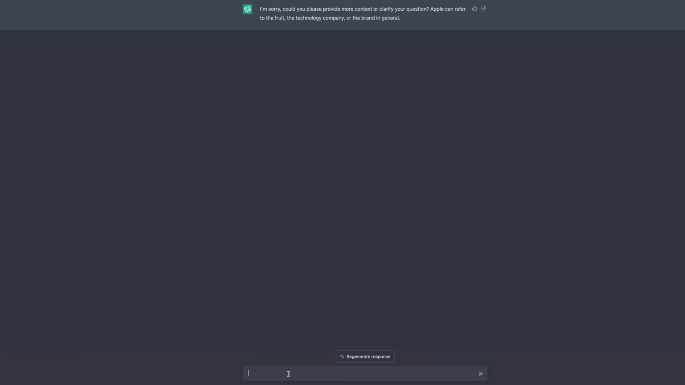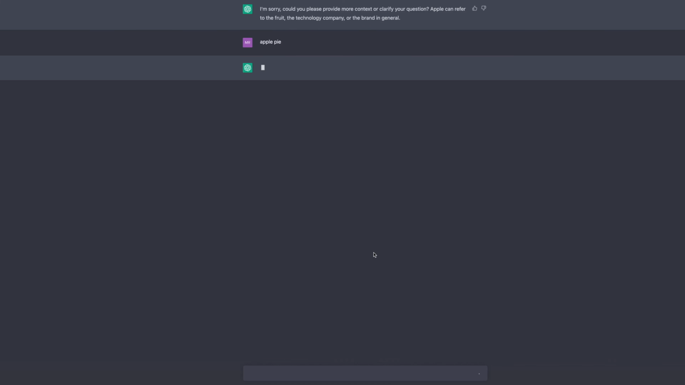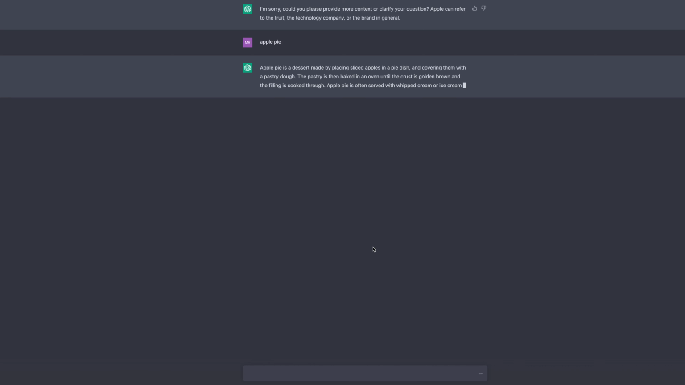Okay, so instead of apple, let's just say I want to make an apple pie. So I'm just going to say apple pie, right? Okay, so now it's going to say, apple pie is a dessert made by placing slices of apple in a dish. It's going to give you the explanation about apple pie. But more than that, it's going to give you all the information about this, and it's going to do even more. It's going to give you so much information.